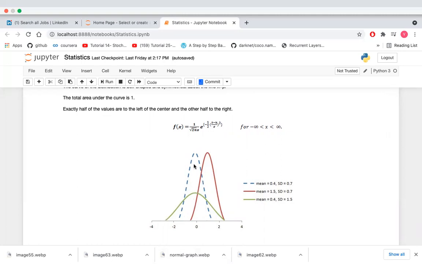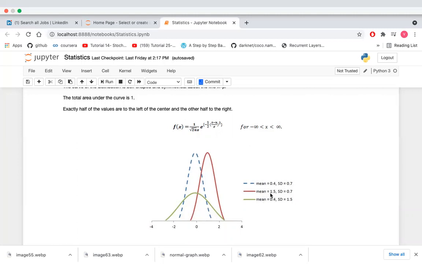If the mean is more, the data is spread vertically, right? Or if the standard deviation is more, then the data is spread more horizontally. Here you can see the mean is 0.4 and the standard deviation is 0.7. So this is the curve for mean 0.4 and standard deviation 1.47.